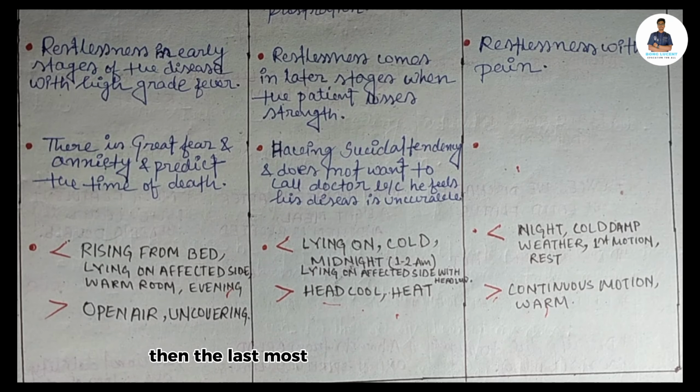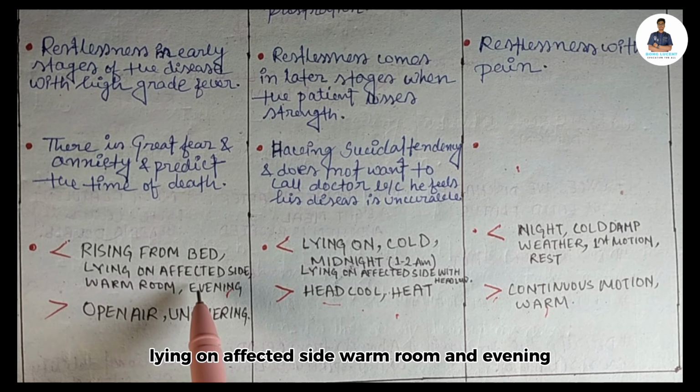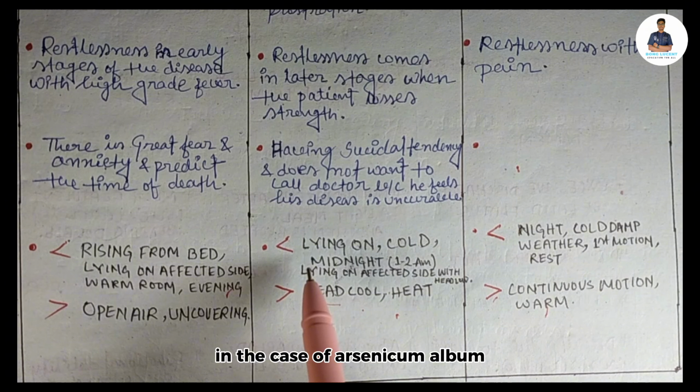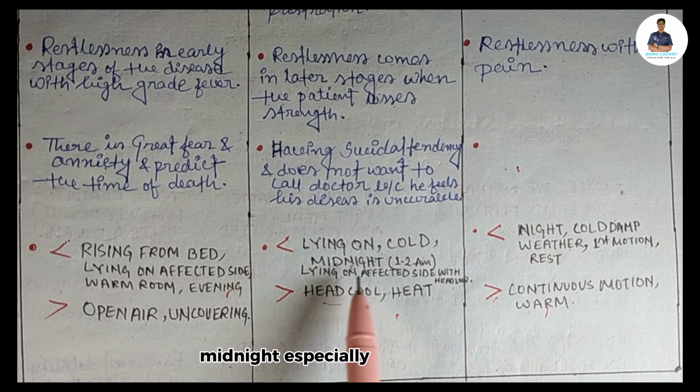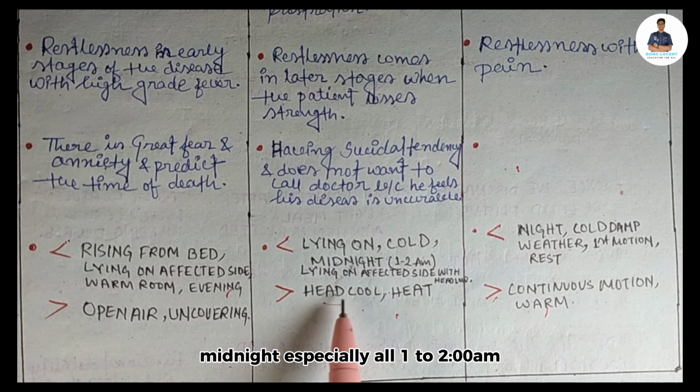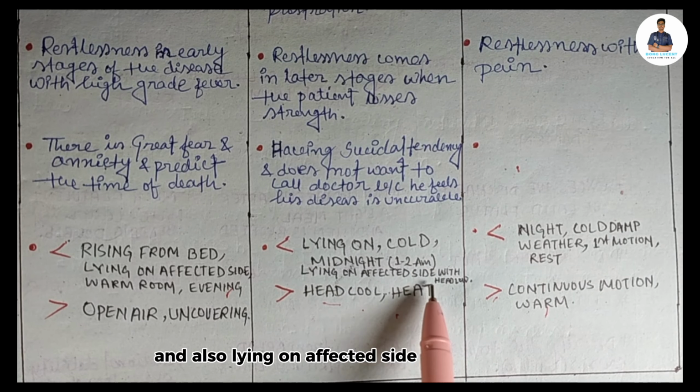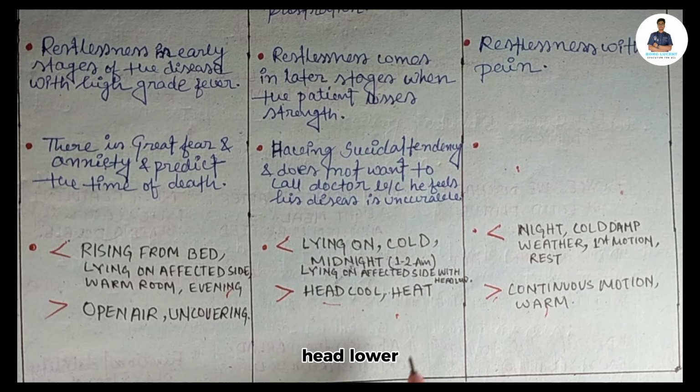Then the last most important point is modality. In Aconite, you can see aggravation from rising from bed, lying on the affected side, warm room, and evening. In Arsenicum album, aggravation from lying on cold, midnight, especially 1 to 2 a.m., and also lying on the affected side with head lower.